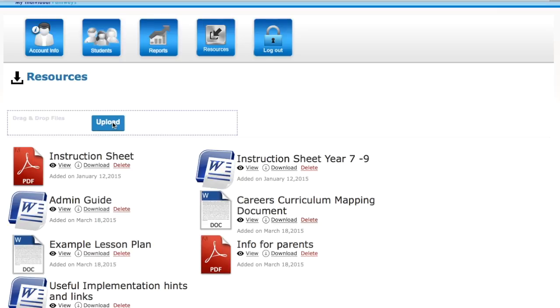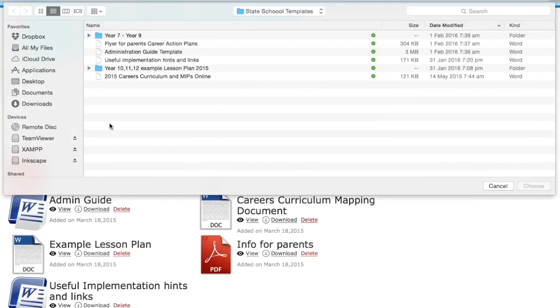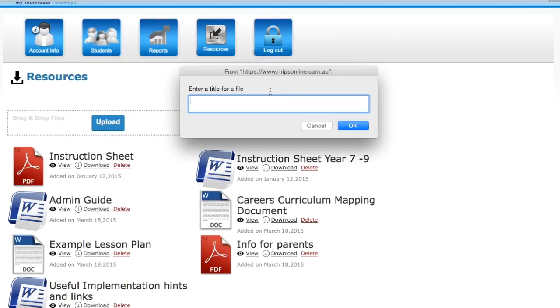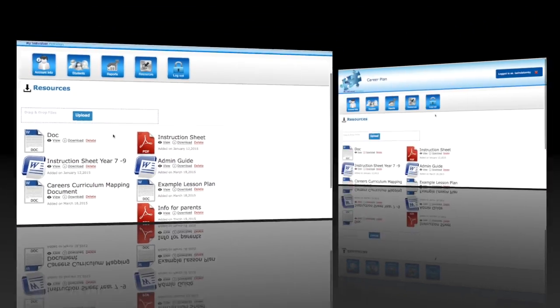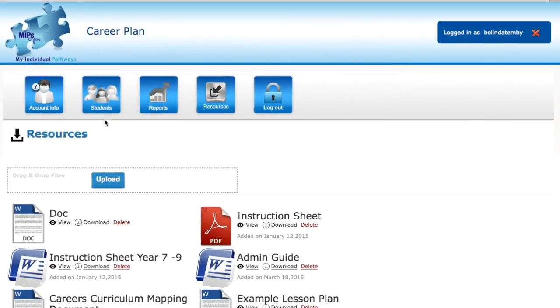Simply click the upload button and it will look a bit different in each browser that you're using or each computer that you're using. And you just need to select the document that you would like to upload and select choose. Give your document a title, hit OK. Now we're done. Now the last thing that we've updated here, I'm just going to go to list of students.